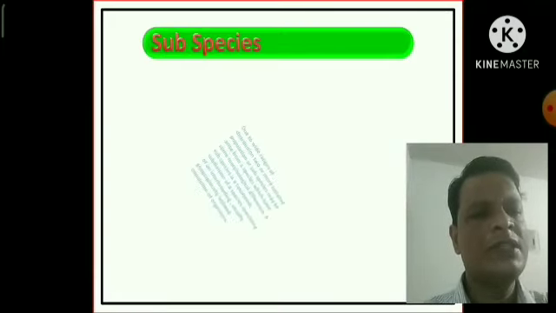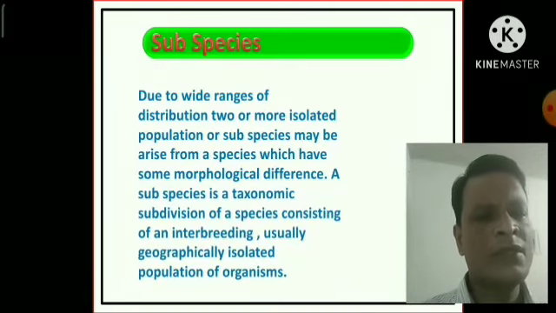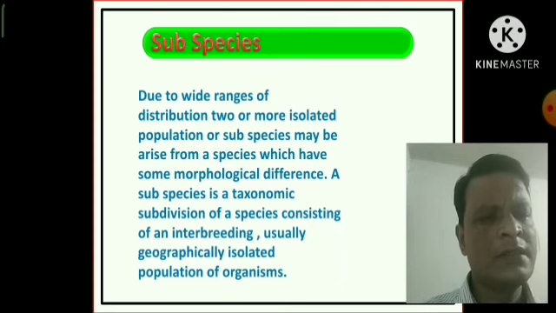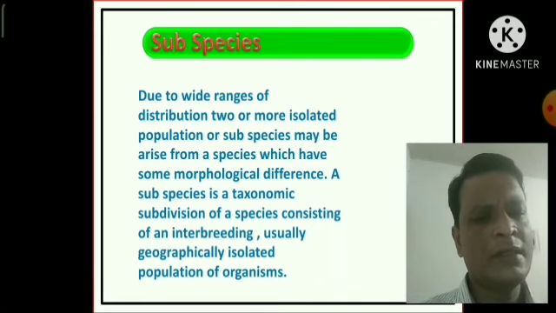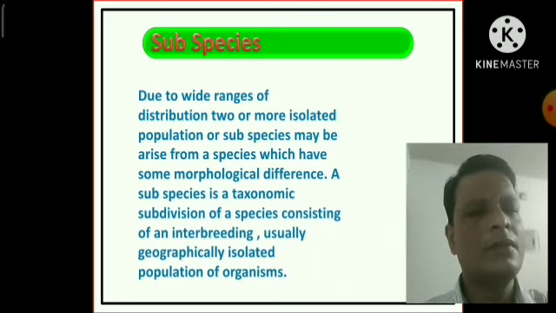Now the subspecies. Due to wide range of distribution, 2 or more isolated populations or subspecies may arise from a species which have some morphological differences. A subspecies is a taxonomic subdivision of a species consisting of an interbreeding, usually geographically isolated population of organisms.